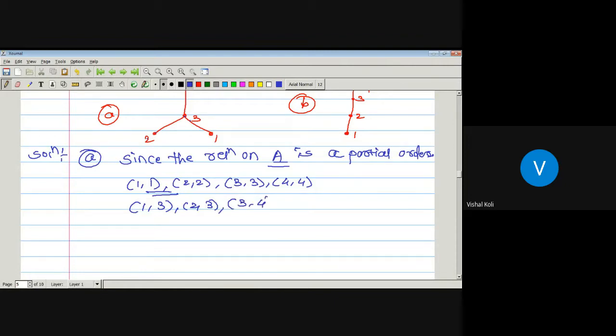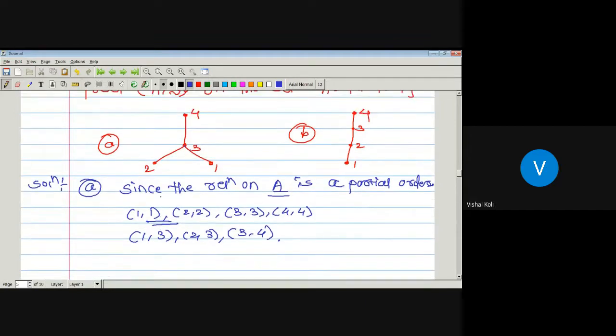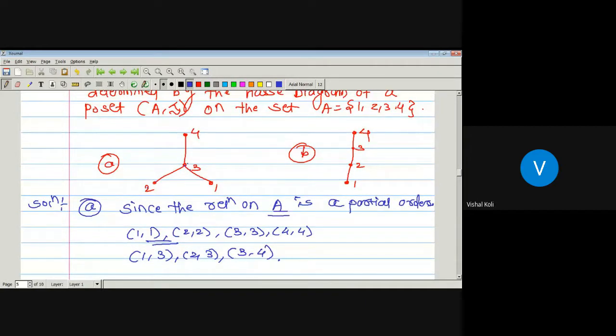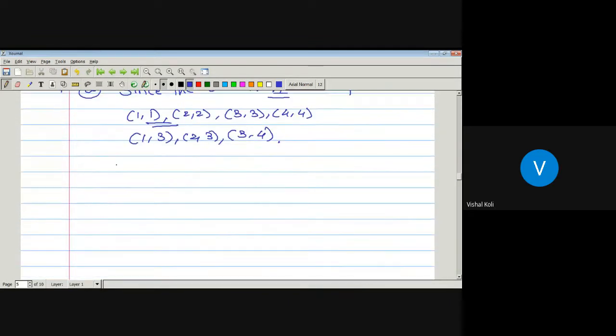These are also the members of our given partial order relation. Now, by the transitive property, 1 is related to 3, 3 is related to 4, then (1, 4) must be a member of our given partial order. Similarly, 2 is related to 3, 3 is related to 4, then (2, 4) is also a member.